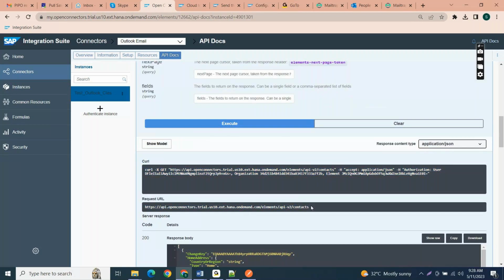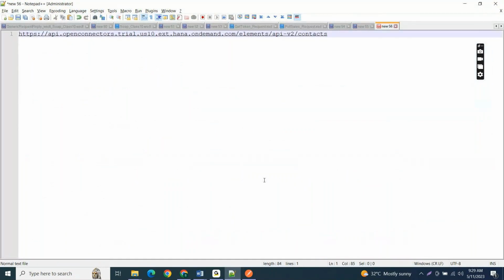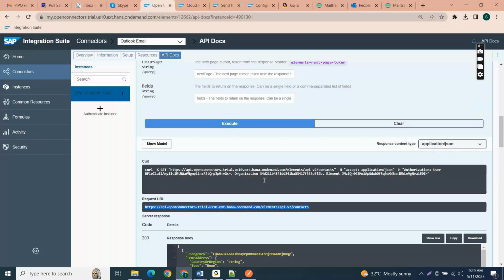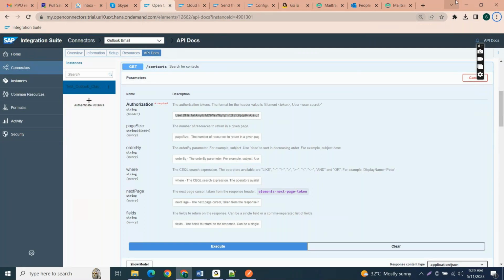So this is the request URL. You can copy this request URL here. So this is the contact site. So this is the request URL. Now how can you provide the authorization here? This is the user authorization. You can take it from here itself.